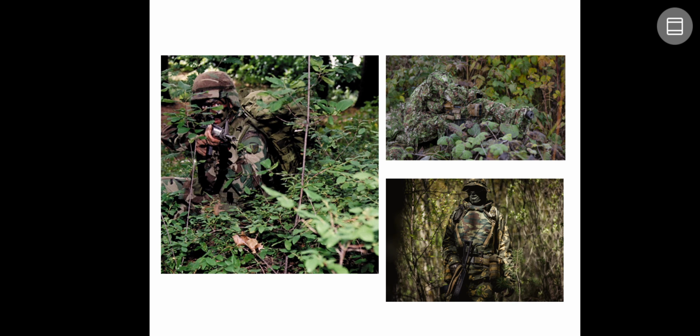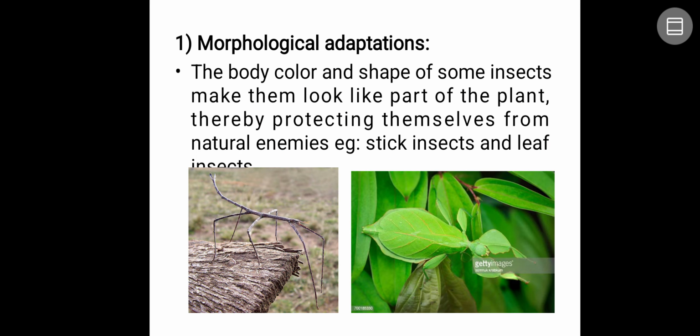Same as our Indian soldiers, or the soldiers of many countries, who have these kinds of dresses because they should mimic the background, so that natural enemies, terrorists or any people should not see them directly. To escape, to avoid, they have this camouflage. Now let us discuss what a morphological adaptation is. First, the body color or shape of some insects makes them look like part of the plant, thereby protecting them from natural enemies. Even some predators like praying mantids deceive the host by looking like a leaf or a stick-like structure.